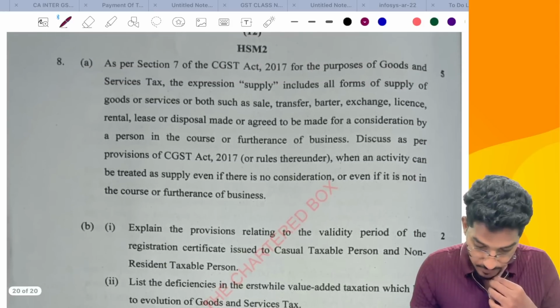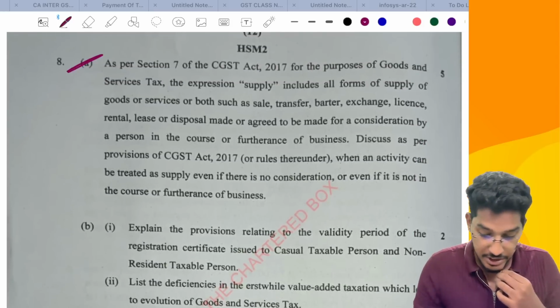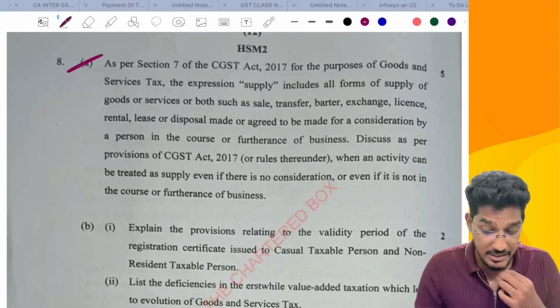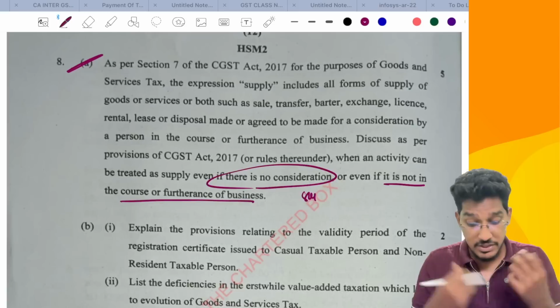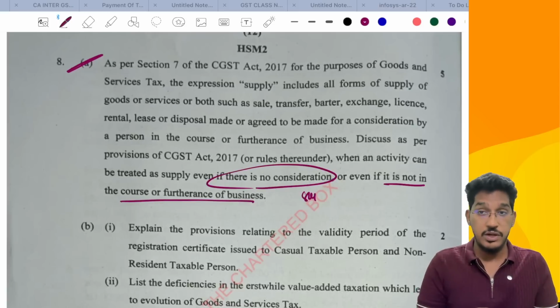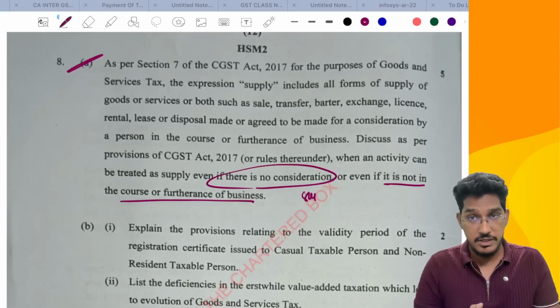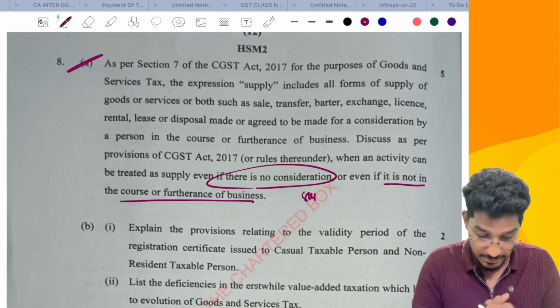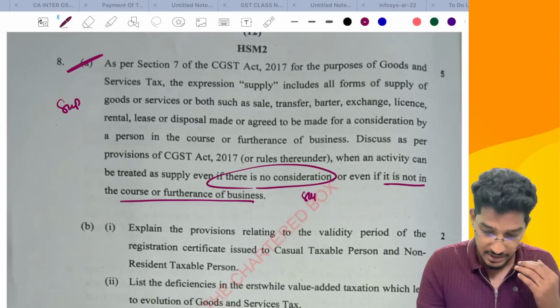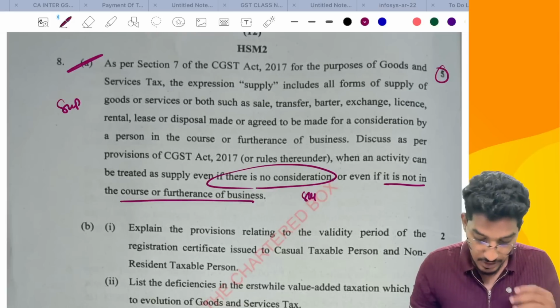Then what we have. This is regarding Schedule 1. What activities will be considered as supply even if there is no consideration? That is Schedule 1. And when an activity will be considered as supply even if it is not in the course or furtherance of business, like if you are importing a service for a consideration, whether or not in the course or furtherance of the business, it will always be considered as supply. So from the supply chapter they have tested a straightforward question.